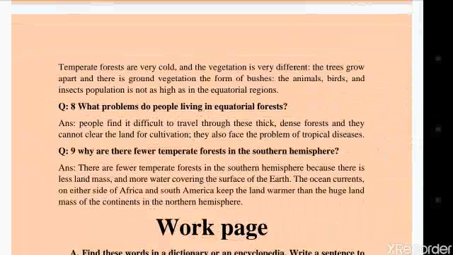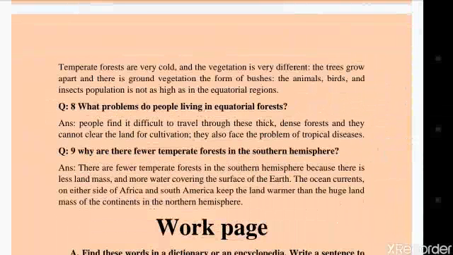Question number 8. What problems do people living in equatorial forests face? People find it difficult to travel through these thick dense forests and they cannot clear the land for cultivation. They also face the problem of tropical diseases.